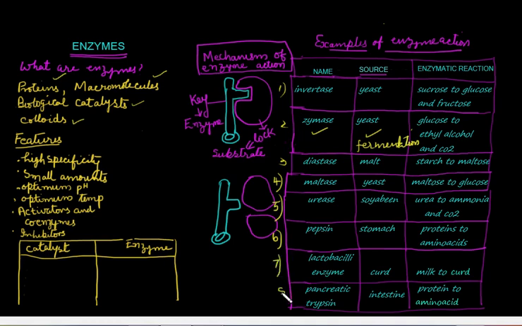Now, pancreatic trypsin. It is an enzyme present in pancreatic juice, and the pancreatic juice is secreted into the intestine. It can convert protein to amino acids. I have given here some 8 examples. You can try to remember these examples. The substance on which the enzyme acts is called substrate.